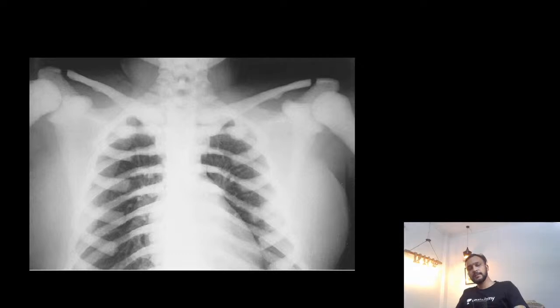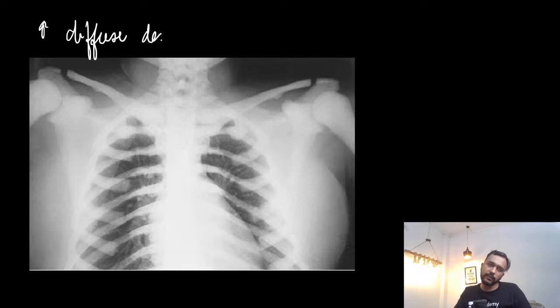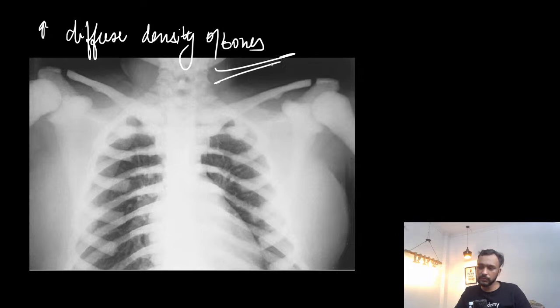So let us see another disorder where you see there is diffuse increase in the density of the bones. There is increase in the density of the clavicle, your scapula, your humerus, and your ribs. Diffuse increase in the density of the bones can be seen. So this is seen in a case with osteopetrosis.